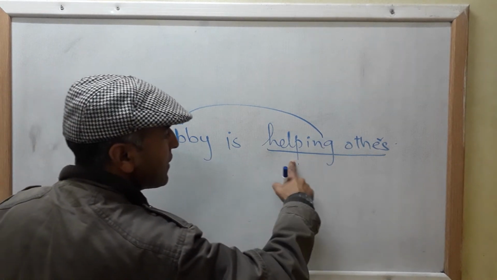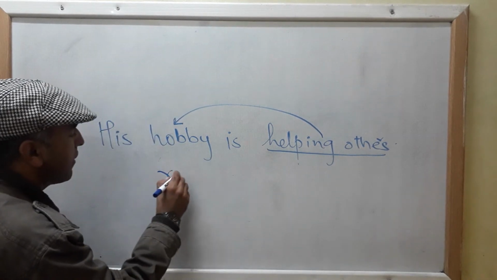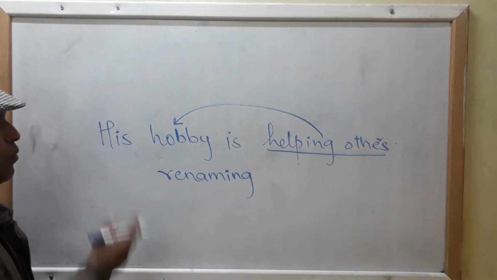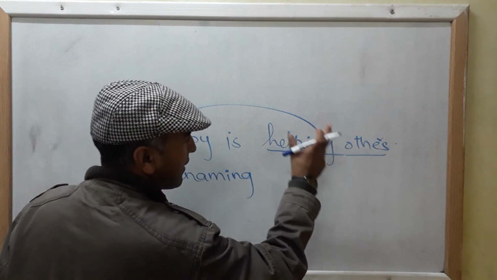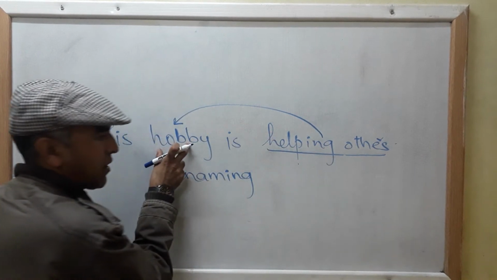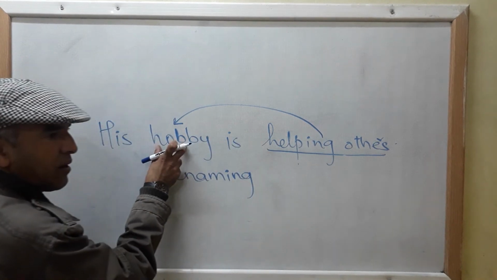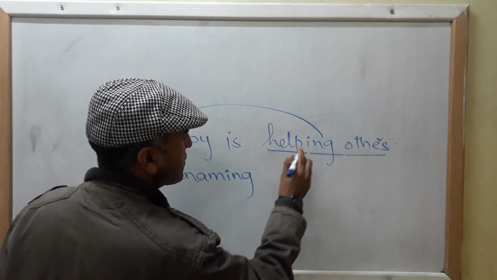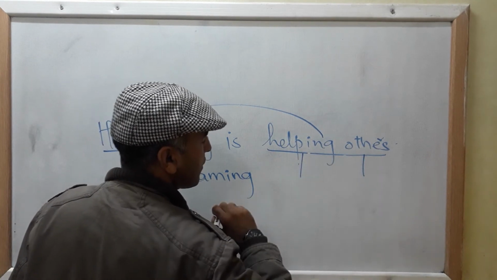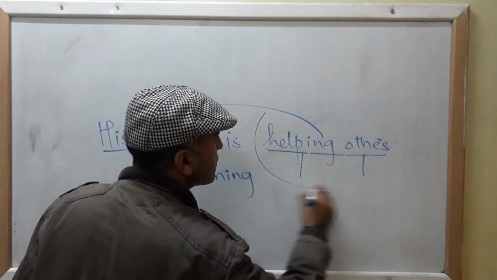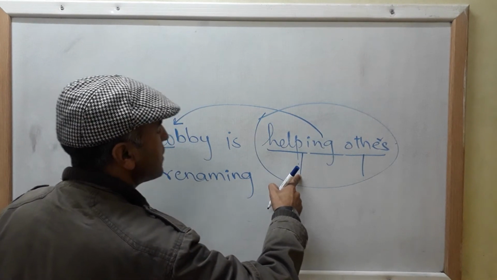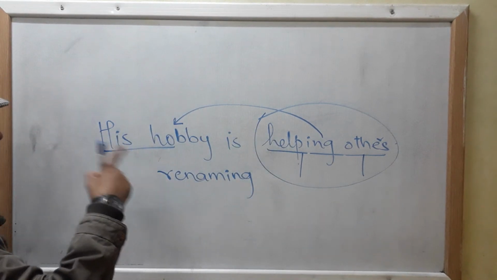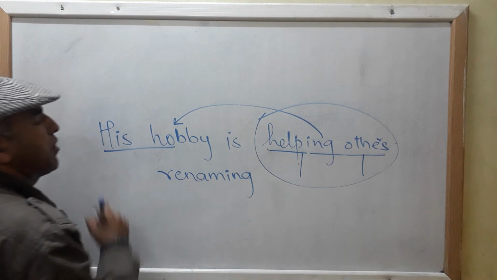Helping others is his hobby. Here, your gerund phrase helping others is renaming your subject. When a group of words renames or modifies your subject, here hobby, that is called your subject complement. Here, this is a gerund, and this is the object of the gerund. So this is your gerund phrase, but it is functioning as a subject complement because it is not providing additional information, but it is simply renaming your subject.